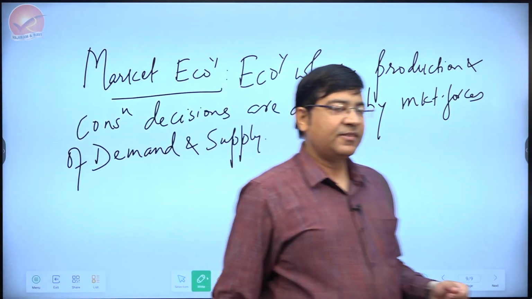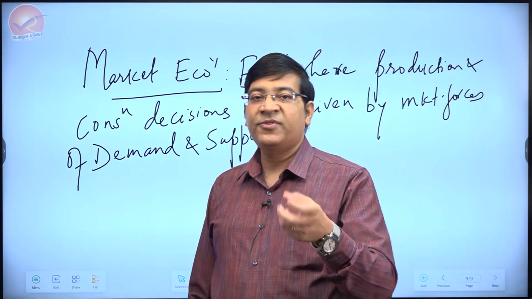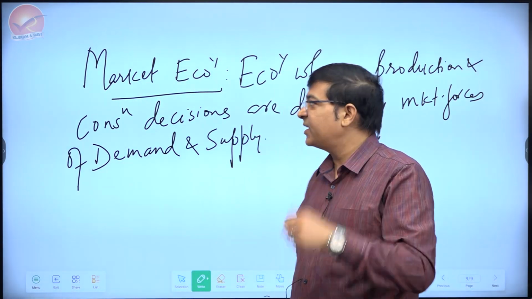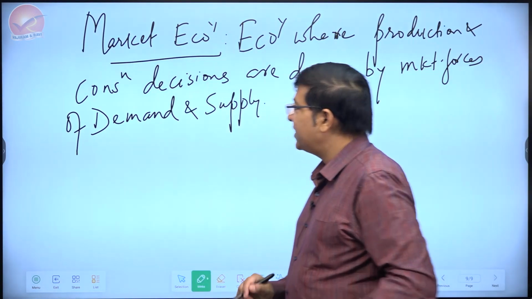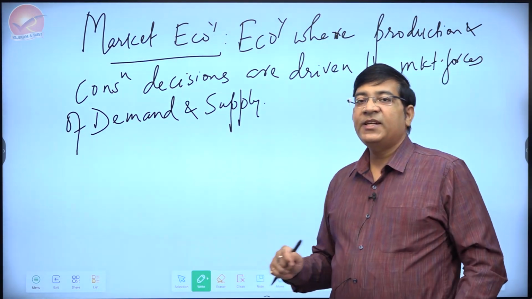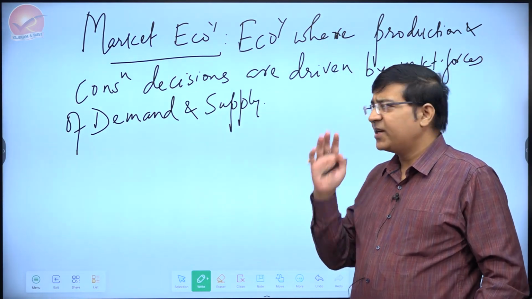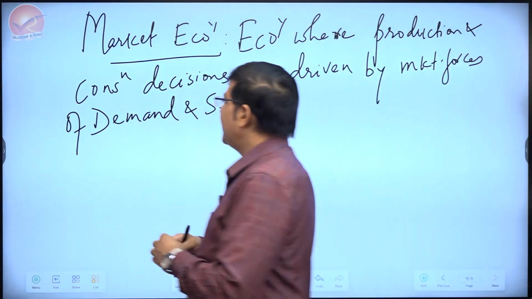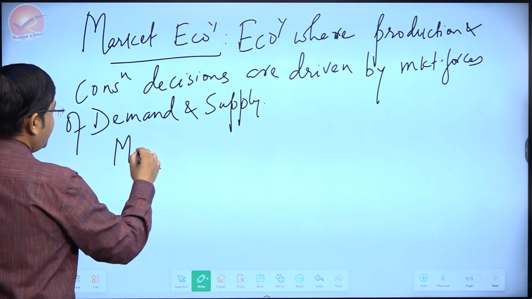Some of these things I take up in my very first class in economics, talking about market forces, demand, supply. But fine, let's talk about what exactly is the requirement over here. When demand-supply related production and consumption decisions are there in the economy, purely, we call it a market economy. In addition, you can say that the role of government is minimum.